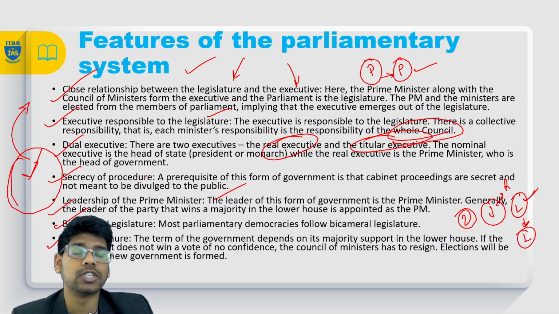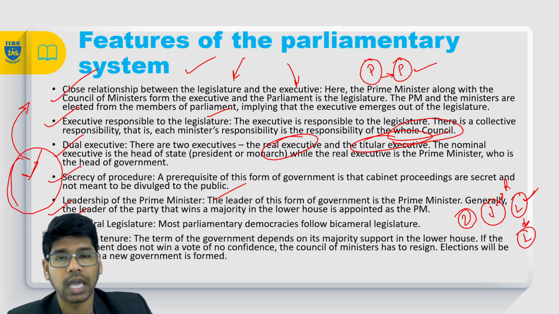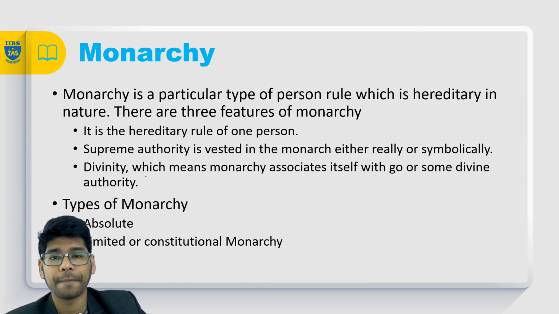So why is there no fixed tenure? The prime minister can be the prime minister as long as he has the majority. There is no fixed tenure. He can continue to do so. The longest serving prime minister is Nehru.